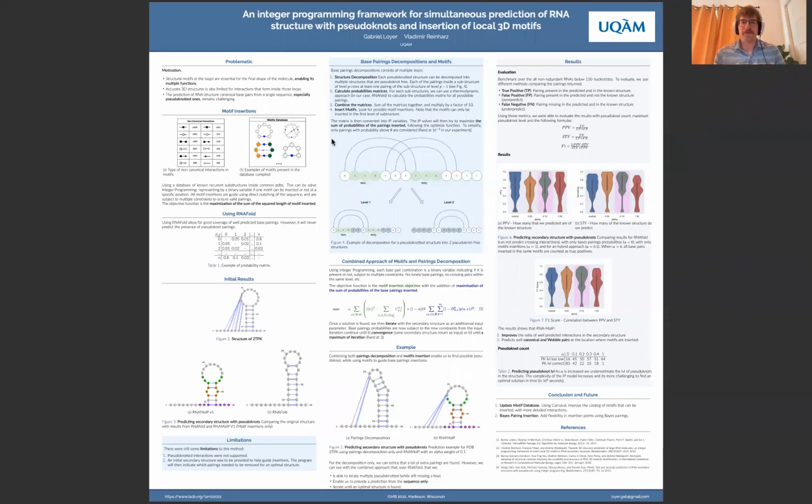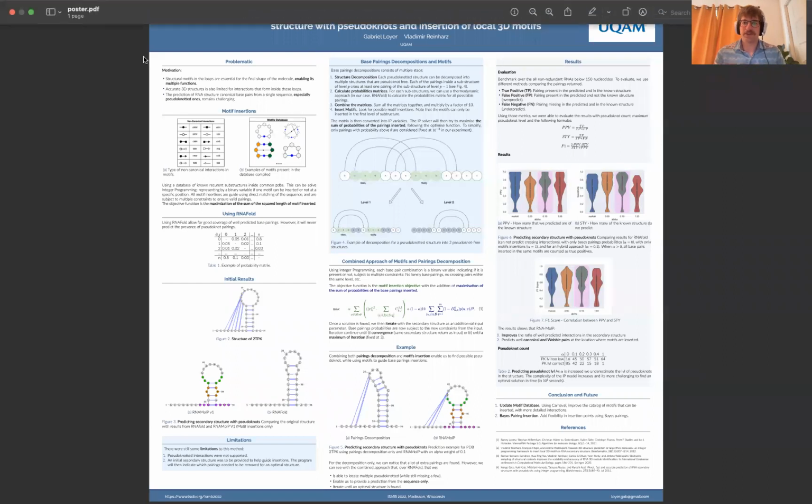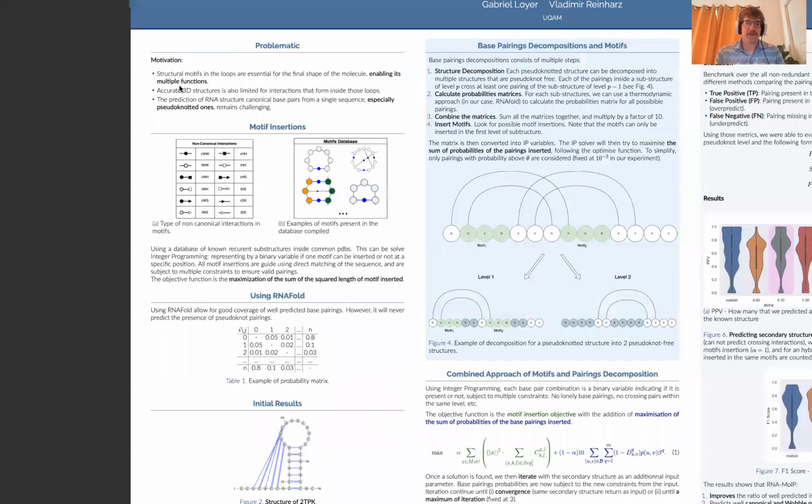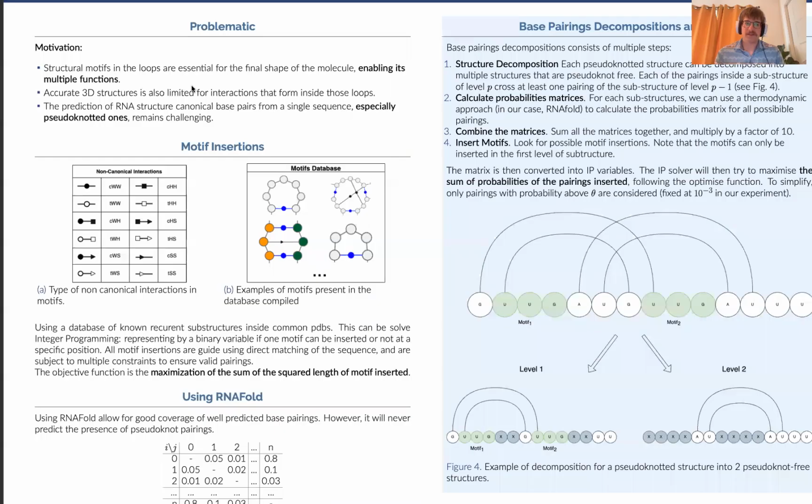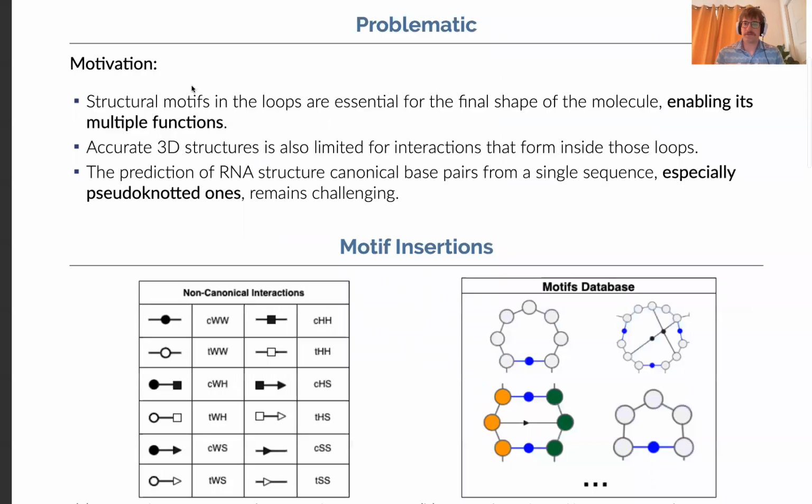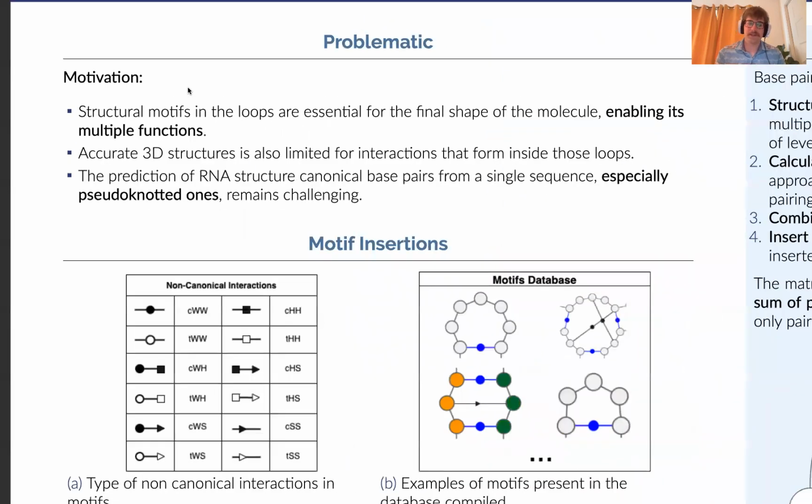And I'll talk with you about the integer programming framework for simultaneous prediction of RNA structure with pseudoknot and insertion of local 3D motifs. Our main motivation is that the structural motifs in the loop are essential for the final shape of the molecule, enabling its multiple functions. However, accurate 3D structure is also limited for interactions that form inside those loops, and the prediction of RNA structure canonical base pairs from a single sequence, especially pseudoknot ones, remains challenging.